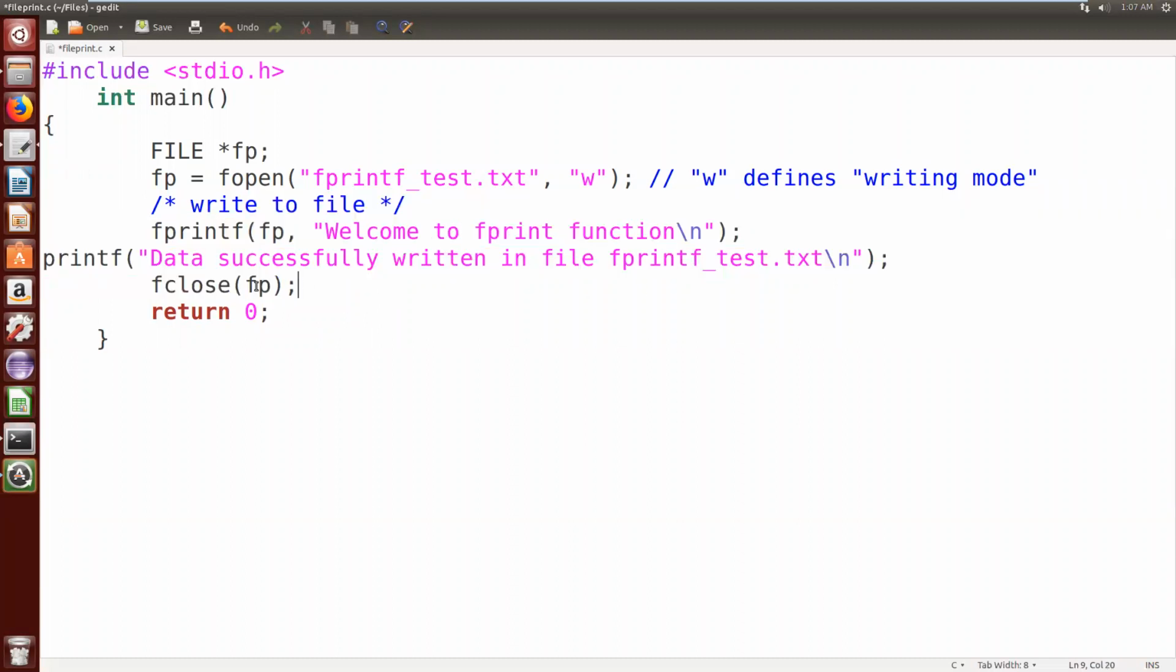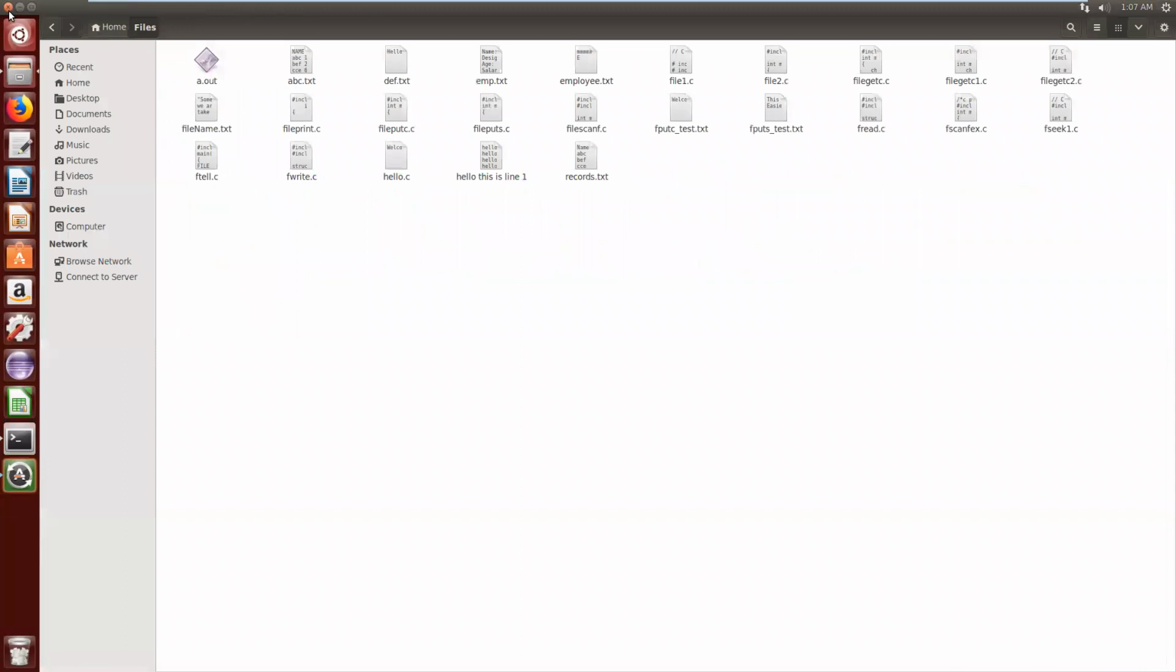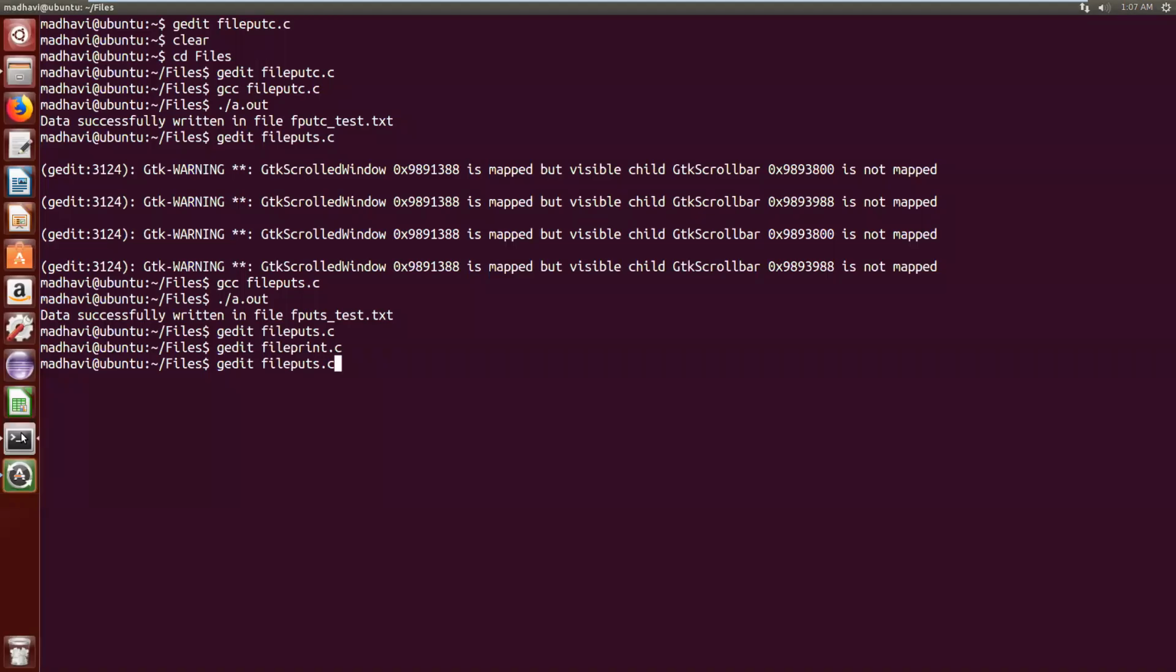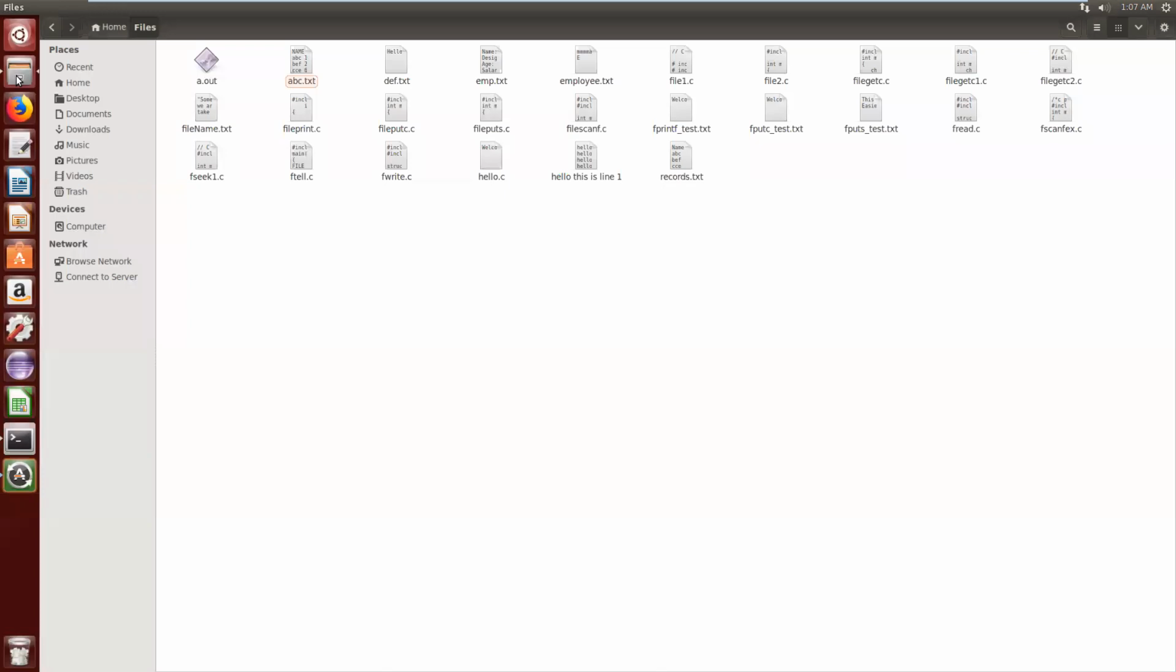Once my task is over, I need to close the file pointer by using the fclose function. Here I am closing it. Let me show you the output of this fprintf function also. Just close it, compile the program using gcc filename.c, no errors, ./a.out. Data successfully written in fprintf_test.txt. Let me show you that file.